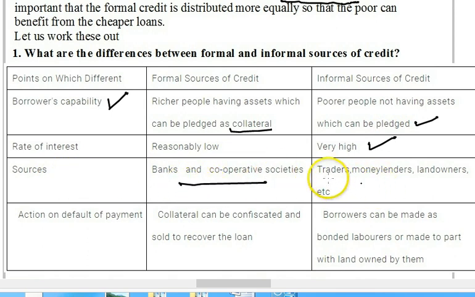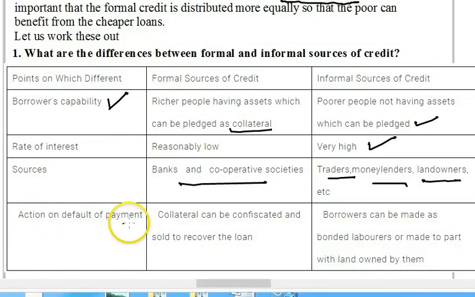Here the sources are traders, moneylenders, landowners, etc., and they can have their own terms and conditions. No one has any check on them, while banks and cooperatives are under some control. Banks, as you are aware, are watched and checked by the RBI.